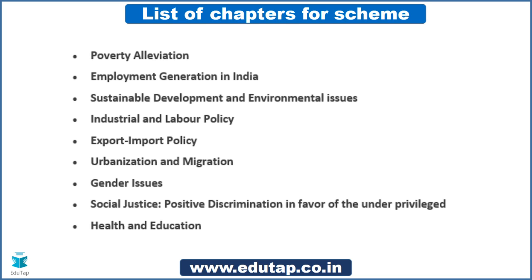So on your screens you can see the chapters like poverty alleviation, employment generation in India, sustainable development and environmental issues, industry and labor policy, export import policy, urbanization, migration, gender issues, social justice, health and education. So there can be questions from these particular chapters which are based on important schemes.